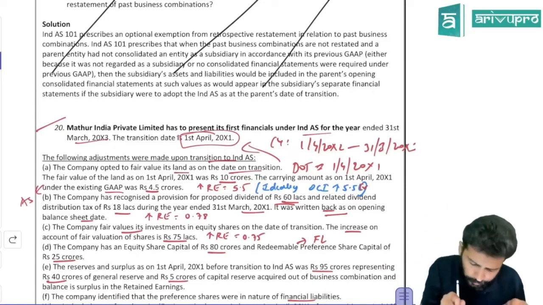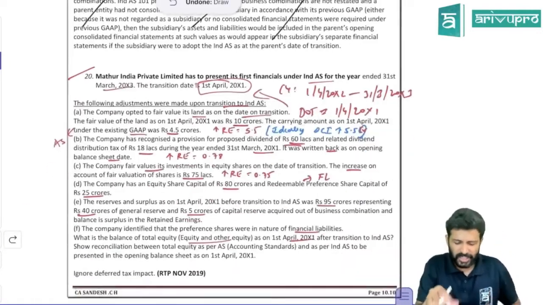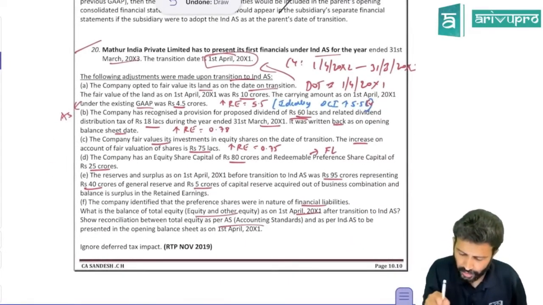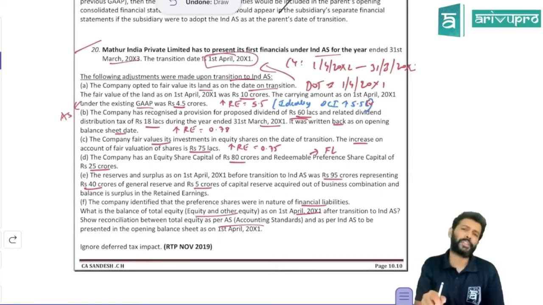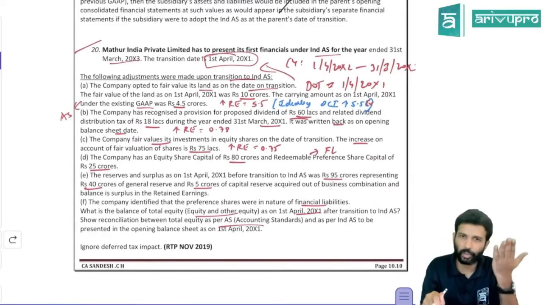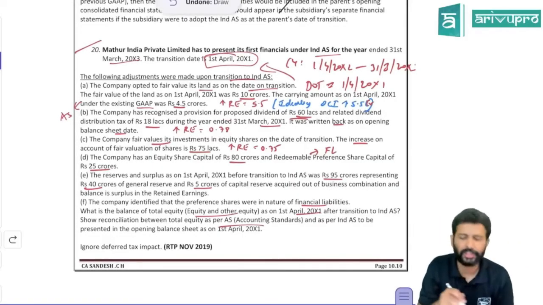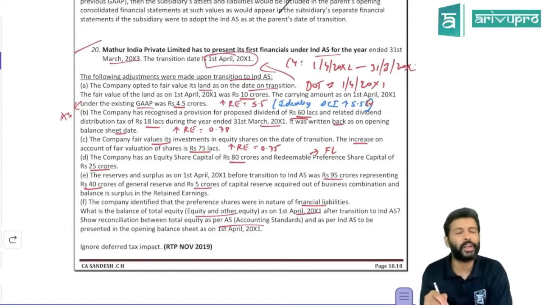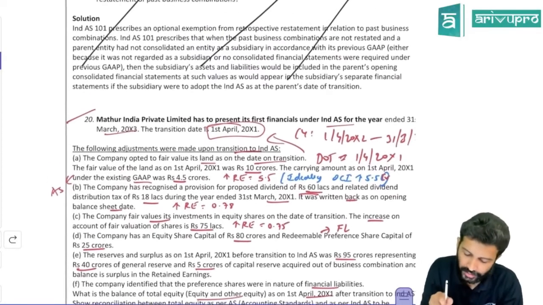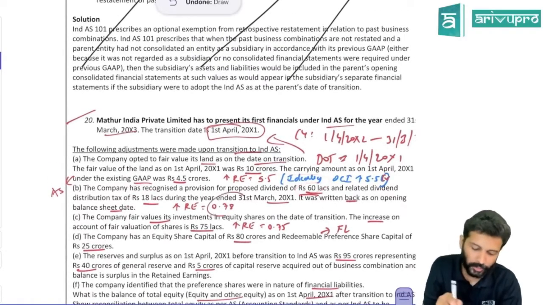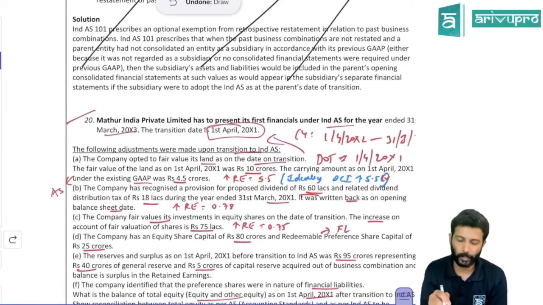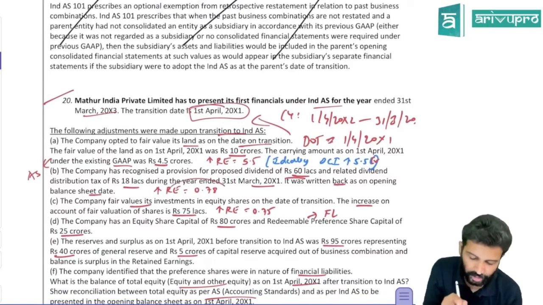So hence now what we have to do? We have to do the reverse. I think they only asked the other equity part over here. That's the reason they are not giving full treatment. So basically provision you need to decrease over here, as well as retained earnings you need to increase. So the journal entry you will pass is provision for dividend, or whatever name you're giving for that, to retained earnings account 0.78, including your DDT amount, because they would have made the provision including that. Okay, that's one. So retained earnings due to this has to increase.